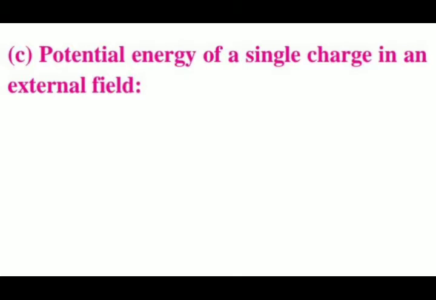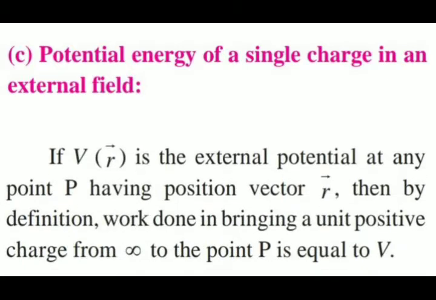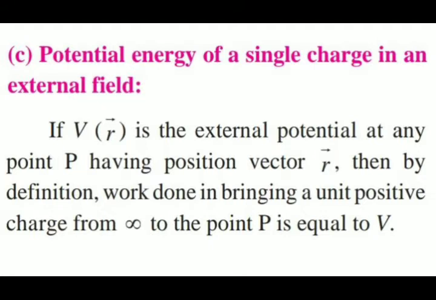The external electric field, vector E, and the corresponding external potential, V, may vary from point to point.